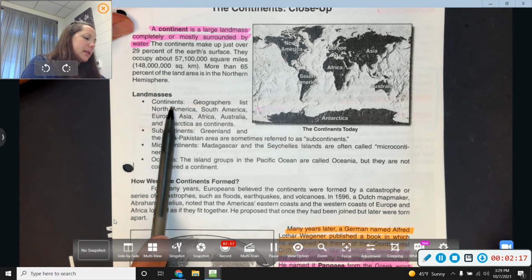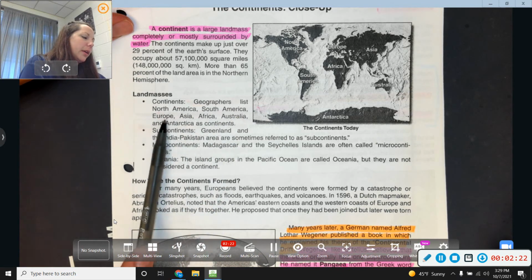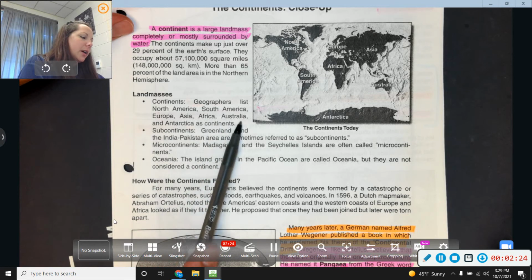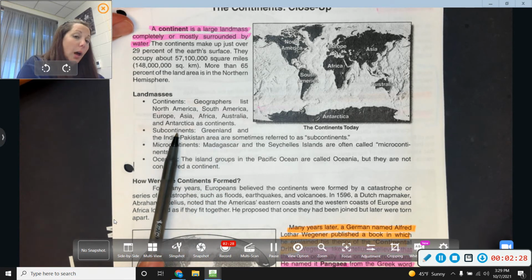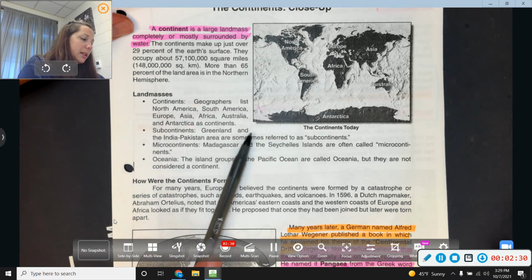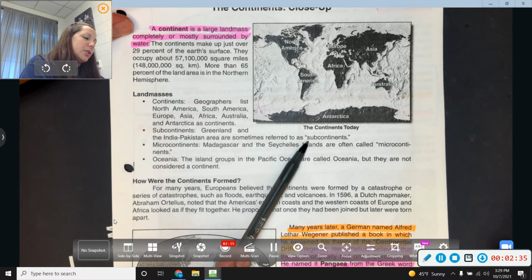Okay, land masses. Continents. Geographers list North America, South America, Europe, Asia, Africa, Australia, and Antarctica as continents. Subcontinents: Greenland and the India-Pakistan area are sometimes referred to as subcontinents.